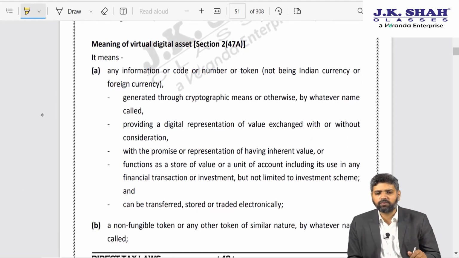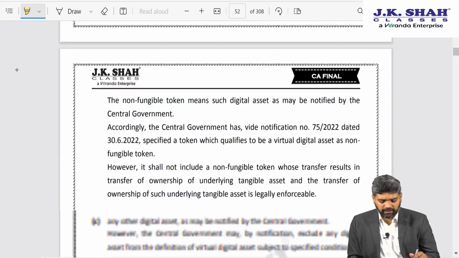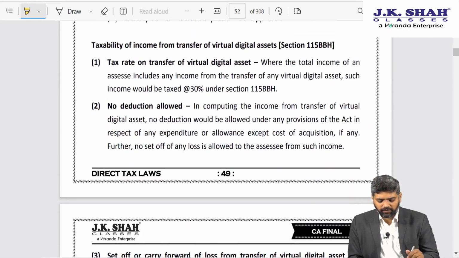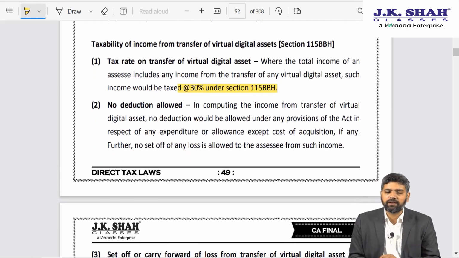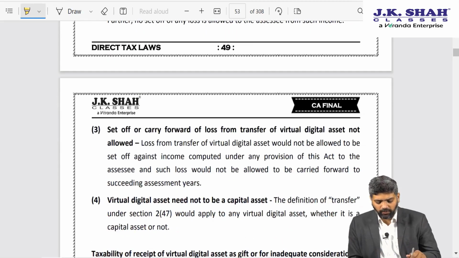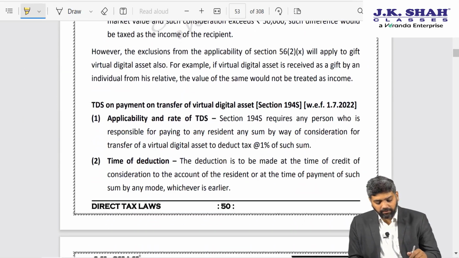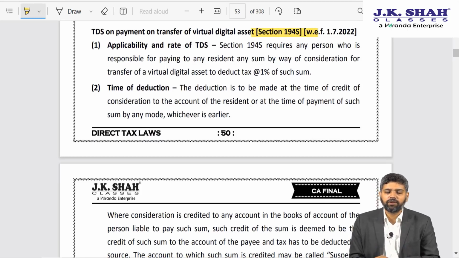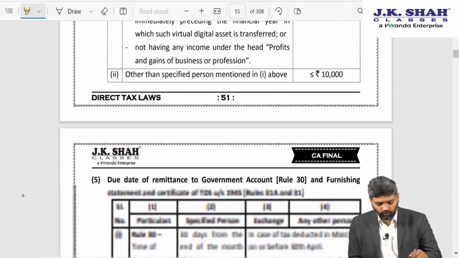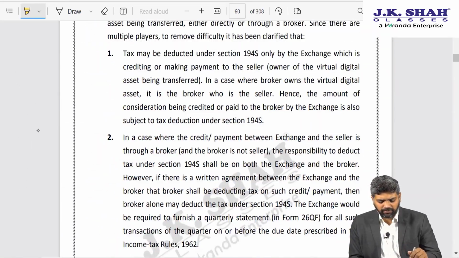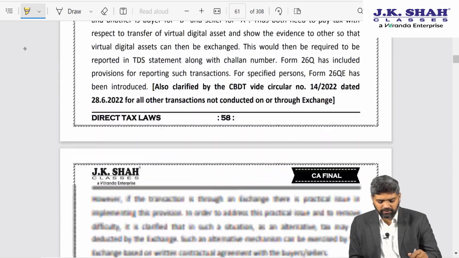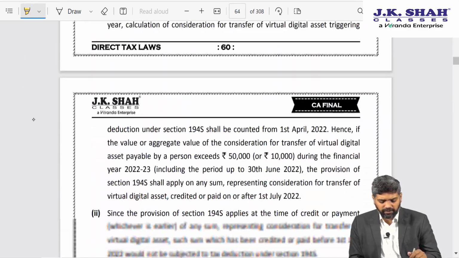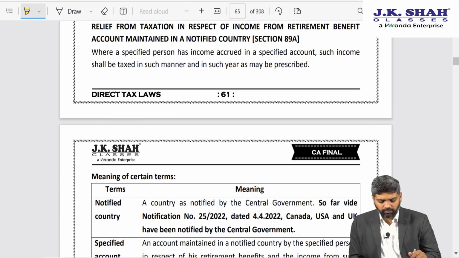There are various provisions over here, like what do you mean by virtual digital asset, how its taxation mechanism is covered. It will be taxed at 30%, the income from virtual digital asset. No deduction or set off will be allowed against such income. And more so, I would say an important provision is the TDS provision, which has been introduced with effect from 1st July 2022. Clarifications have been given by CBDT in connection with virtual digital asset. All of that we have covered in detail when we did our portion.